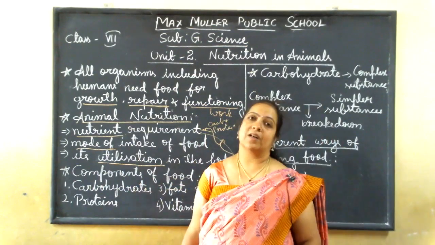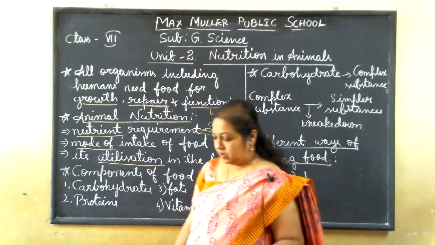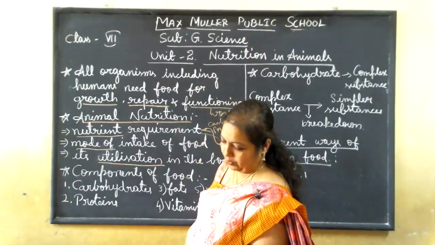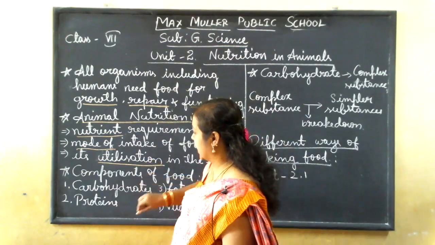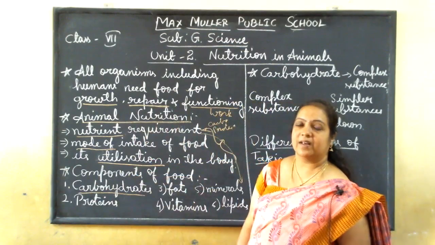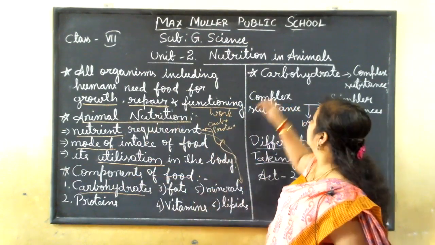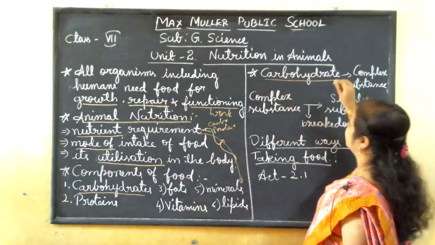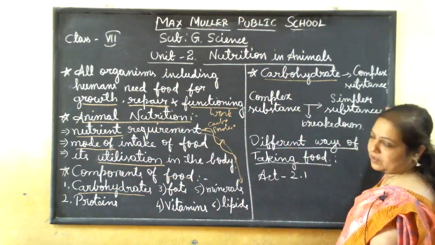We call these the components of the food. One thing I told: carbohydrate is released as a product of the photosynthesis process.